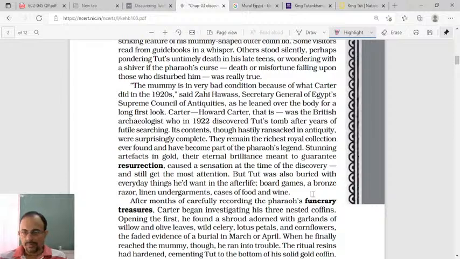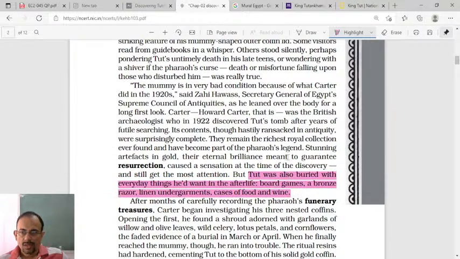So, dear students, these are some of the things that King Tut used in his lifetime. That is why they were also given. Tut was also buried with everyday things, right? Then richest royal collection ever found. Can you imagine Tut's tomb?